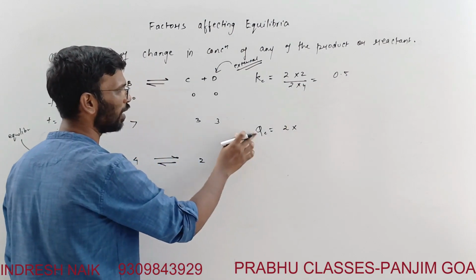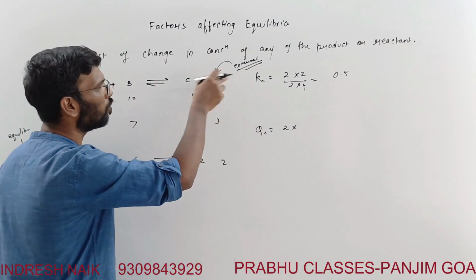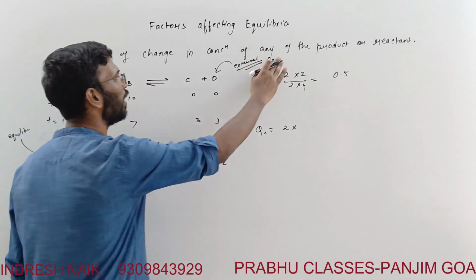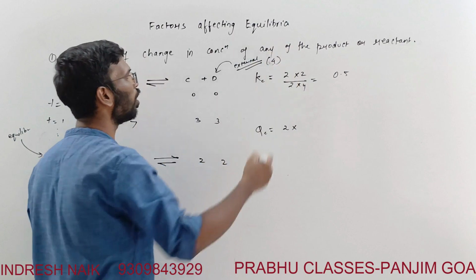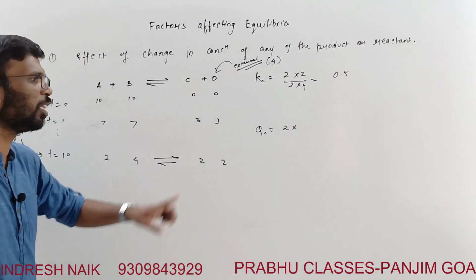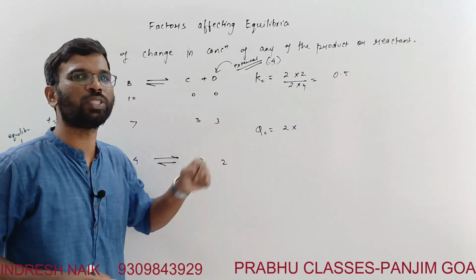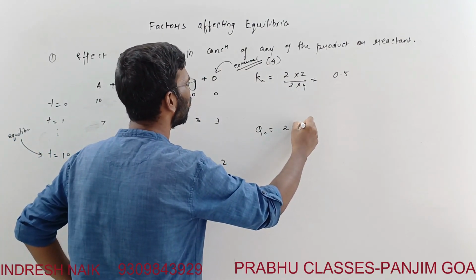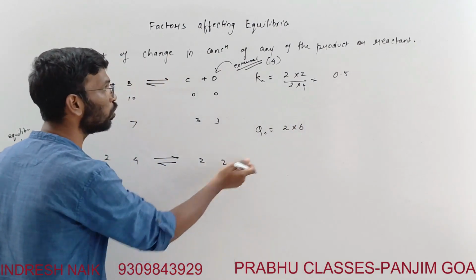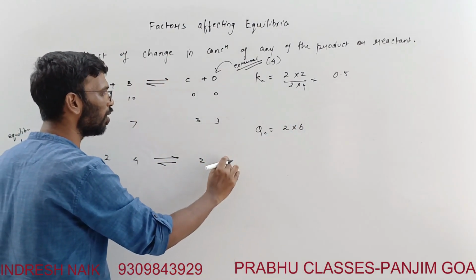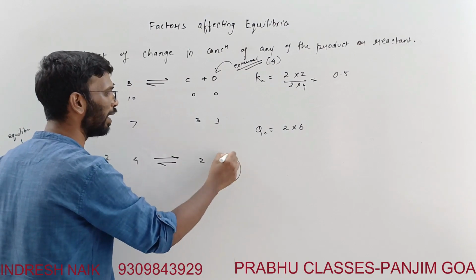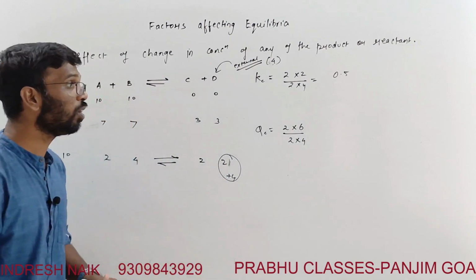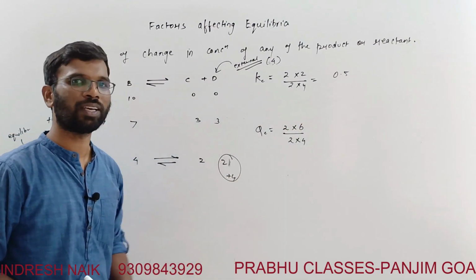Now when you add more amount externally, let's say I have added a 4 extra amount of D in the product side, it won't be Kc now because equilibrium is disturbed, right? So this will be what? 6, no? Earlier it was 2, you are adding more over here. This is plus 4 you are adding. So this is 6. So 2 into 4. So this reaction is not at equilibrium.